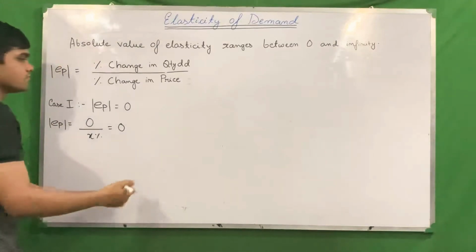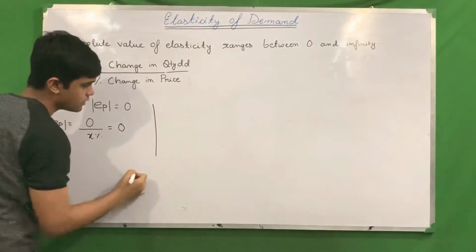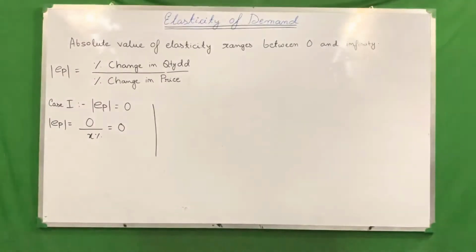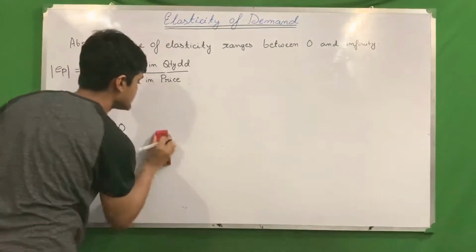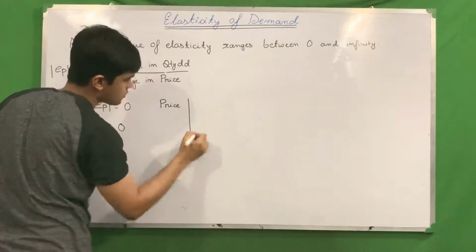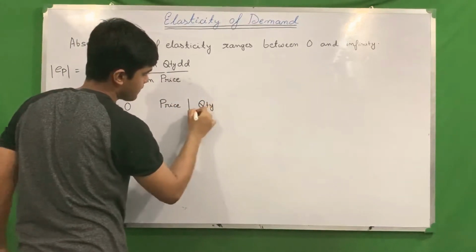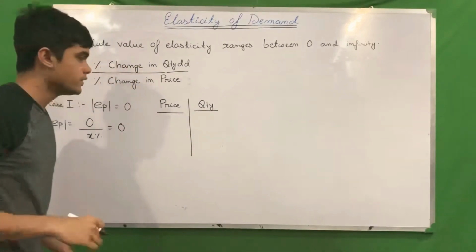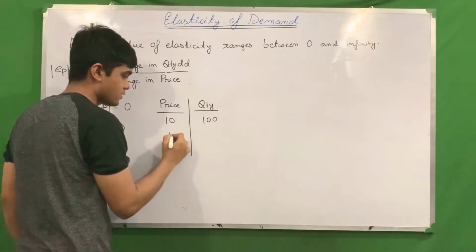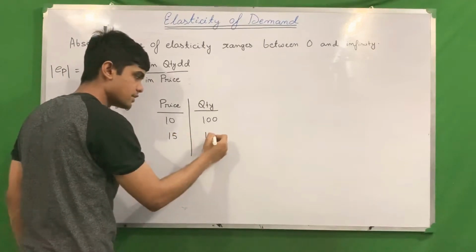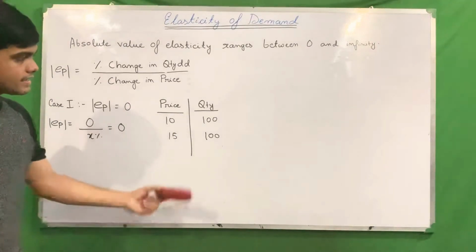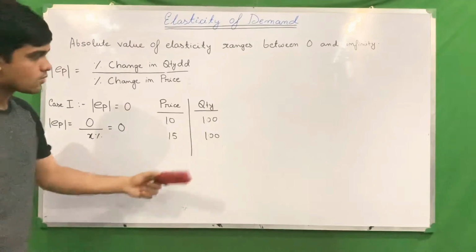So what will be the diagram for this? Let me show you the table actually. This is price, this is quantity. Price may be 10, then 100 quantity demanded. Price now has risen to 15, but quantity demanded is still 100. Is there any percentage change in quantity demanded?